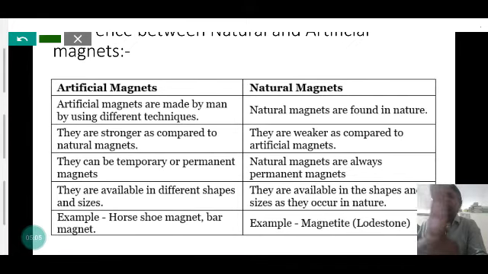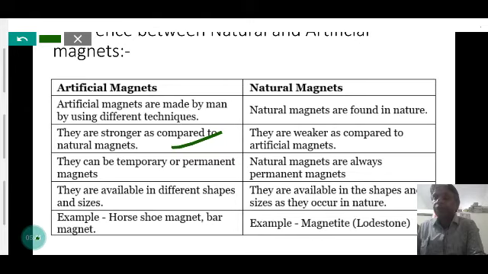Natural magnet is found naturally in nature. But artificial magnet is made by different processes, in which a magnetic substance is magnetized. They are stronger as compared to natural magnets. The natural magnet has weaker strength, a weak magnetic strength, but the artificial magnet, like alnico, has high magnetic strength.